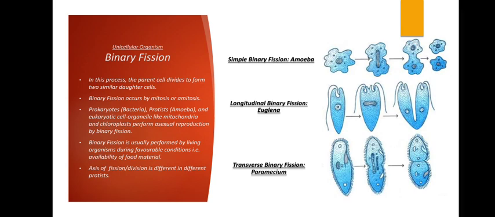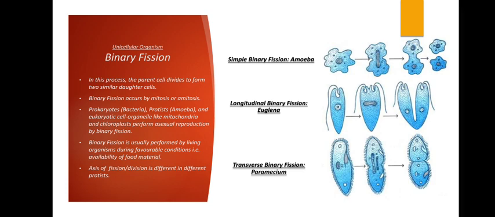Now, how does binary fission take place in unicellular organisms? Correct? This is basically shown in organisms like amoeba, euglena and paramecium. You will see that one cell is divided into two cells. That is why it is called binary fission. It means you are breaking a cell into two. That is why binary, and fission for breaking. Followed? So in this process, the parent cell divides to form two similar daughter cells. In case of amoeba, you can say that two amoebae are formed at the end. This binary fission will occur by mitosis or amitosis.